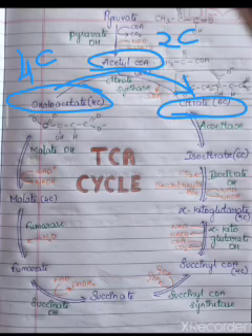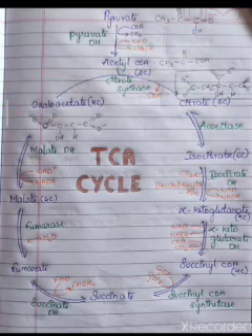Citrate is also called citric acid. This is the first product formed in the TCA cycle, so we call this the citric acid cycle. This citrate has 3 carboxylic groups.